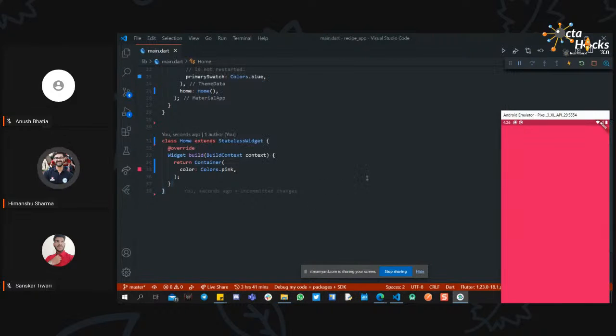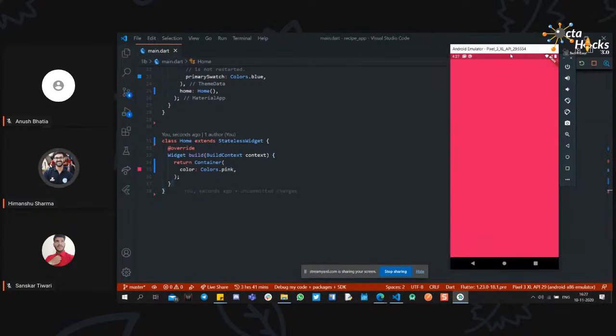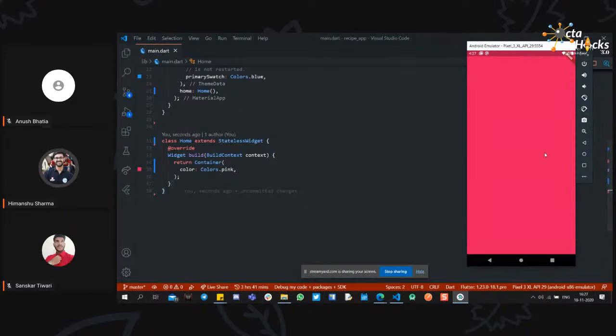Okay, so now first of all, we need to create the UI of the recipe app. What I'm thinking is we can have an app bar right here, a text form field, like a text field to enter any recipe name or ingredients, and then a button which will display all the recipes. So basically we need an app bar, a text field, a button, and then we have the list or grid or whatever we want.